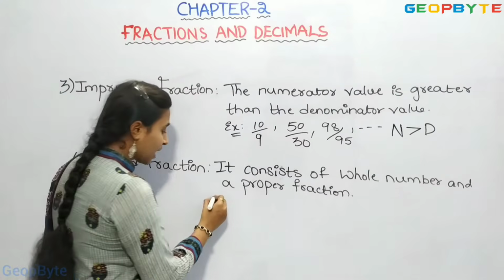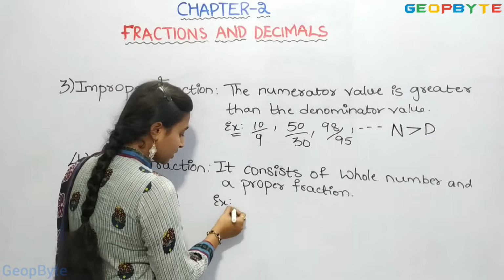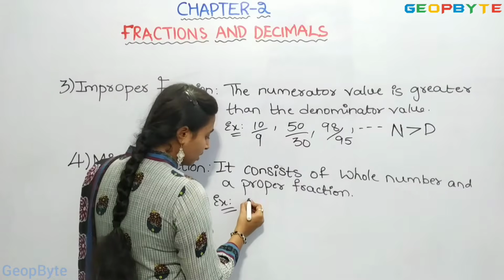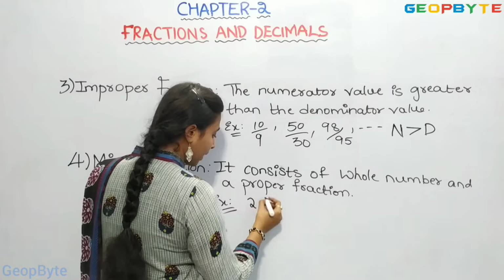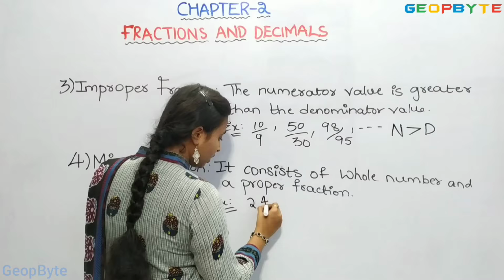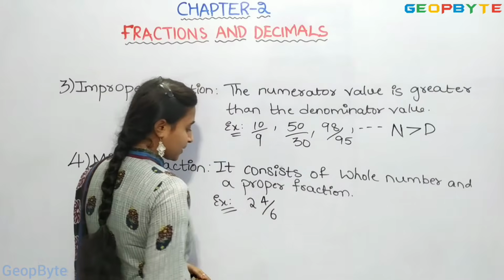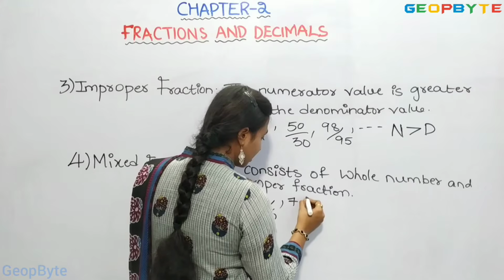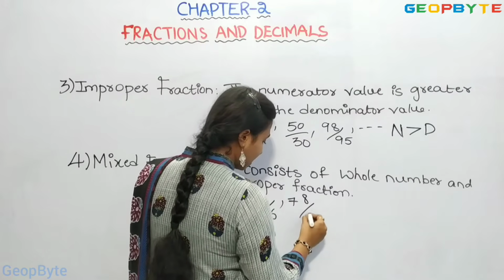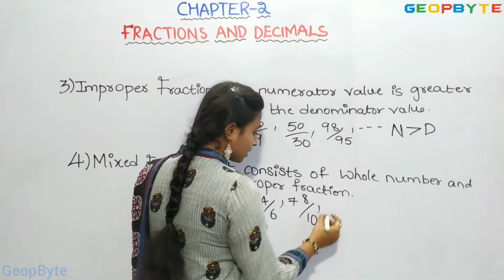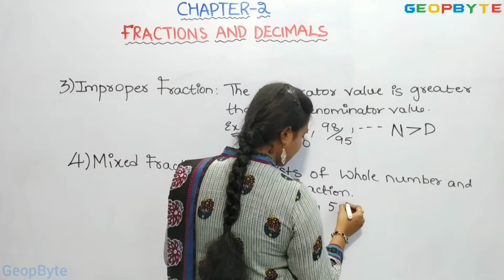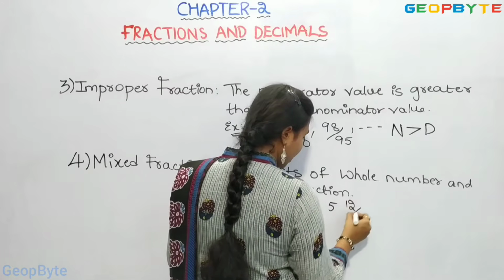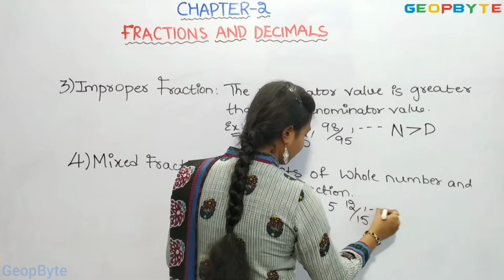Right? Examples for these fractions are 2 4 by 6, 7 8 by 10, 5 12 by 15.